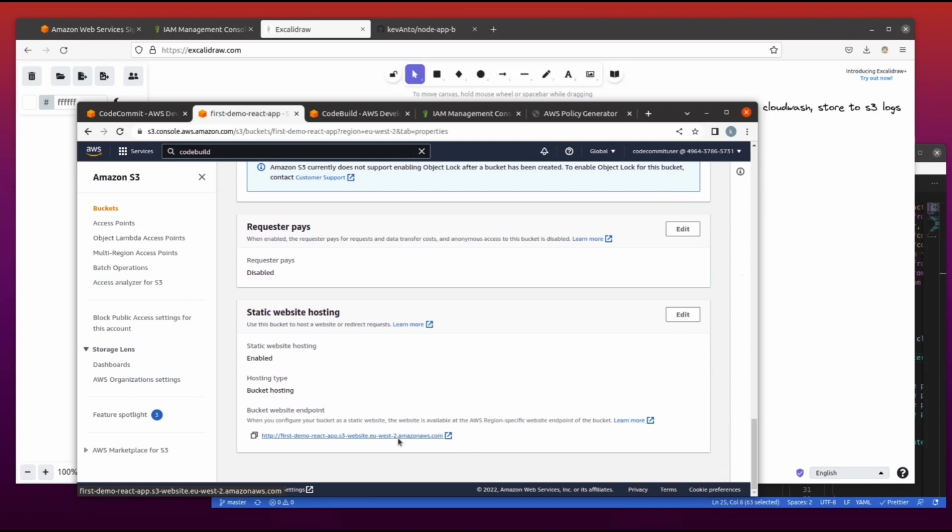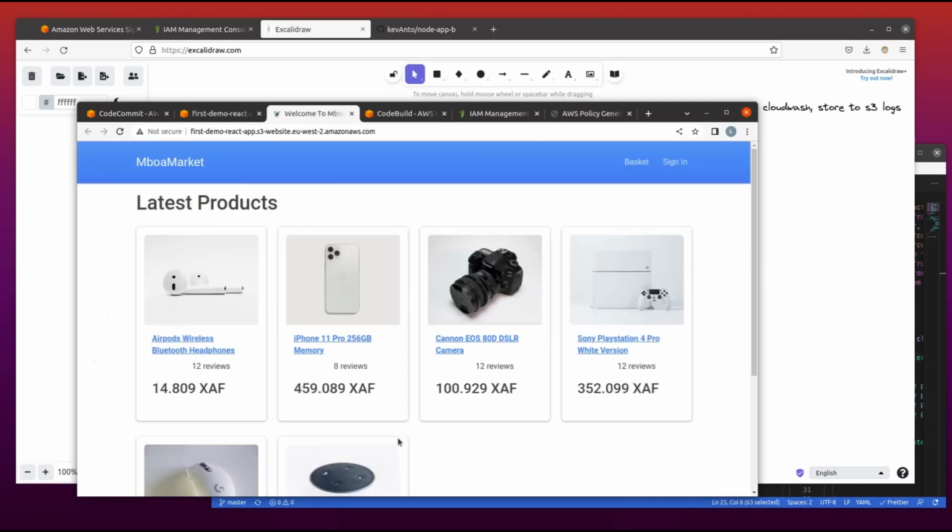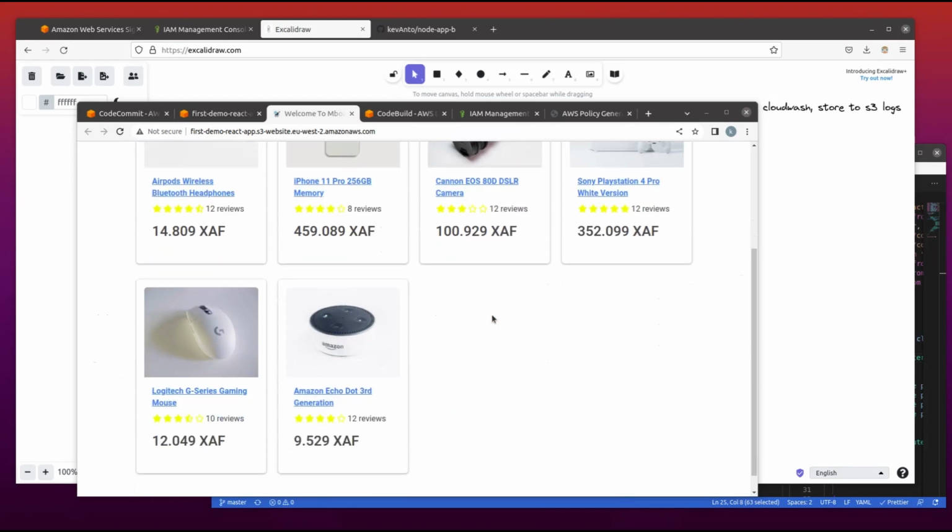With this link we will have access to the React app that we built. Okay, now this is a situation where we just built an app, we pushed the folder into S3 and we have it here.